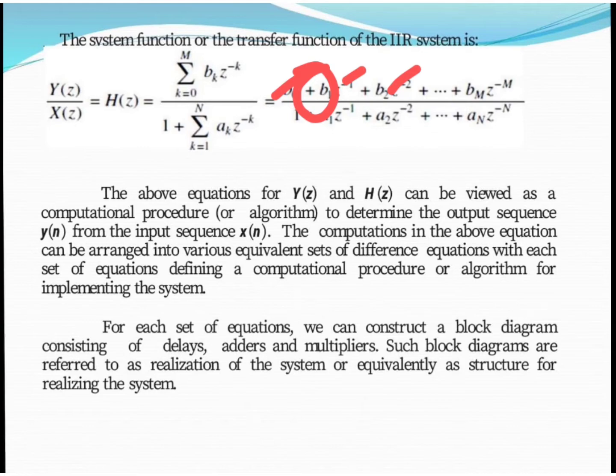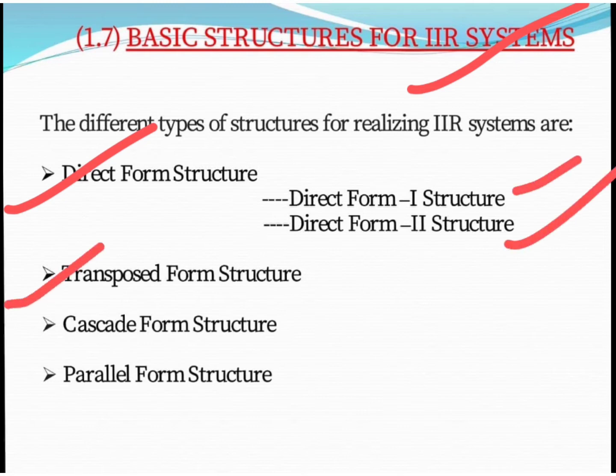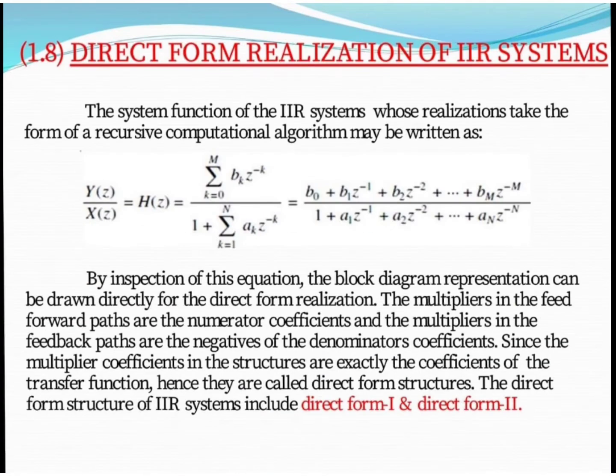Now moving on to the next, basic structures for IIR system. There are different types of structures available for realizing an IIR system. First one is direct form structure, in which there are two structures, direct form 1 and direct form 2. Next, transpose form structure, third one is cascade form structure, and fourth one is parallel form structure. One by one I am going to discuss the basic structures for IIR system. First one is direct form structure.